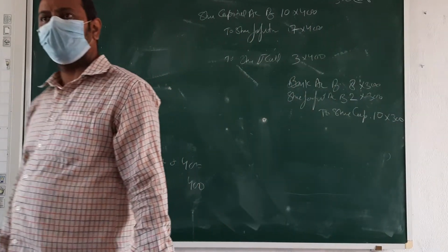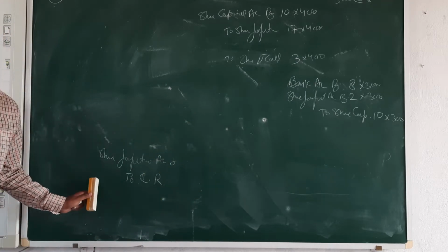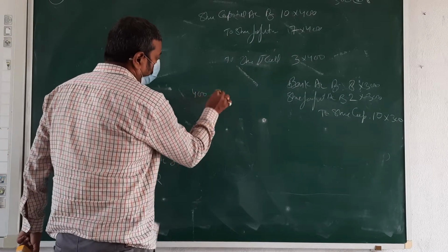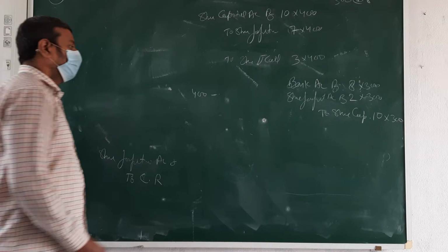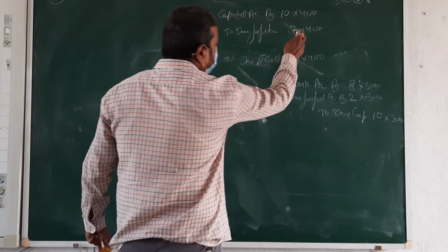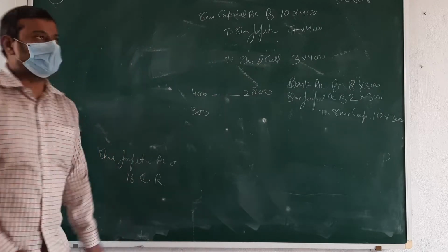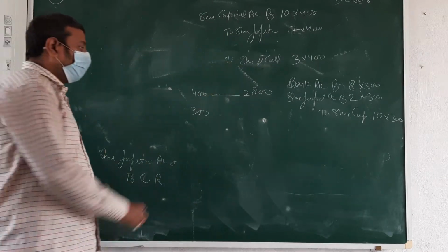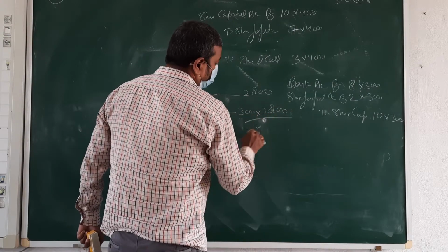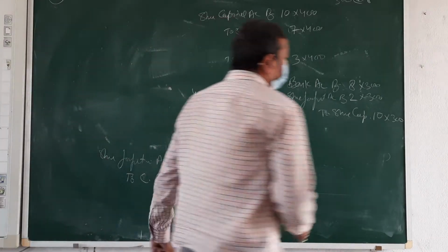Okay? Now the last entry again. How to calculate what amount will be transferred? We forfeited 400 shares but reissued 300 shares. So for 400 shares the forfeiture amount is 2800, that is 7 into 4. So for 300 shares, 300 into 28 upon 4, that is 2100.